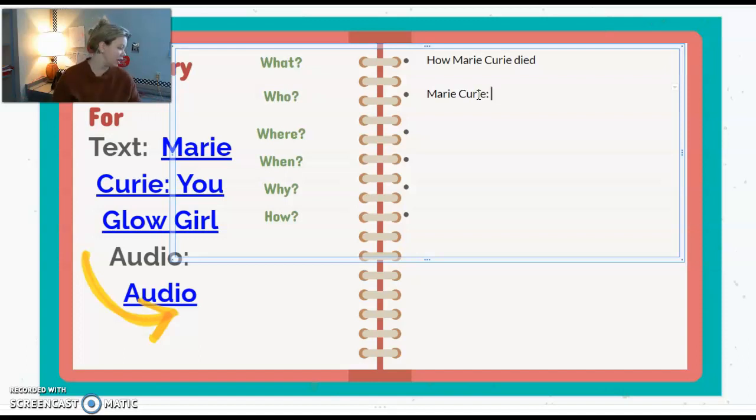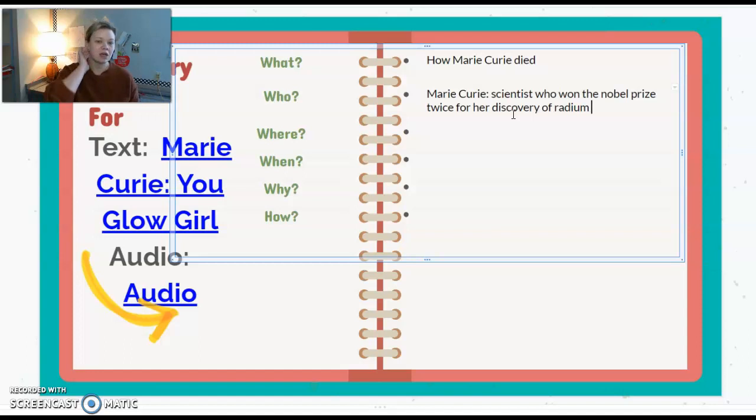So Marie Curie is a scientist who won the Nobel Prize twice for her discovery of radium, a scientific element.